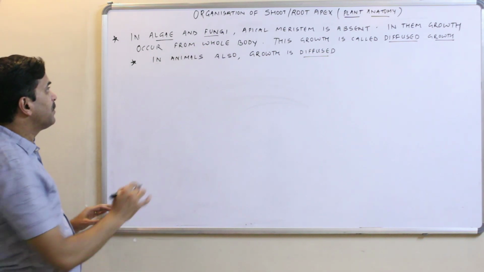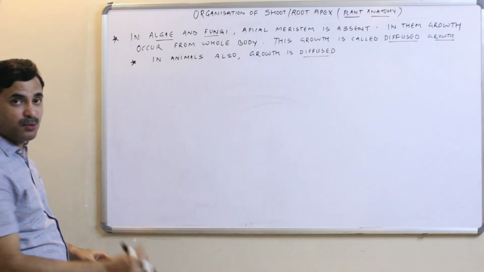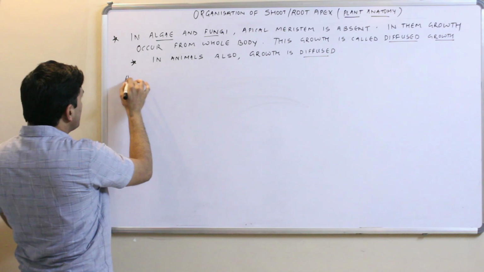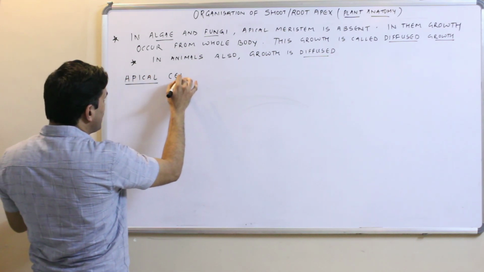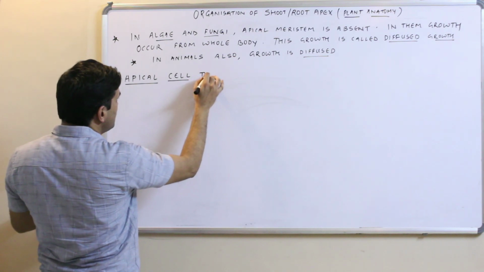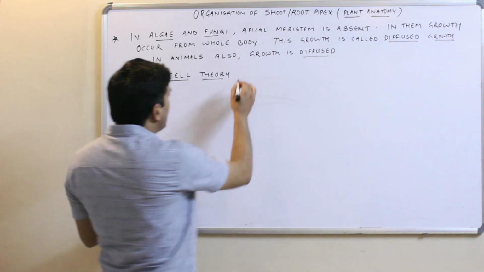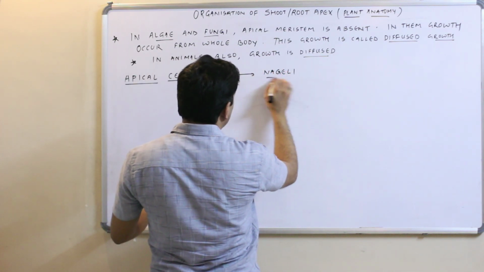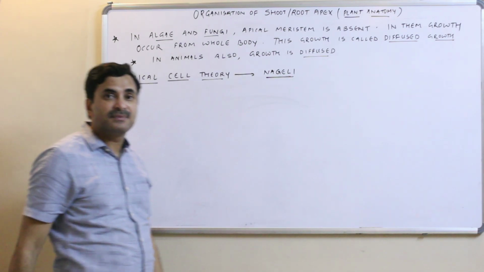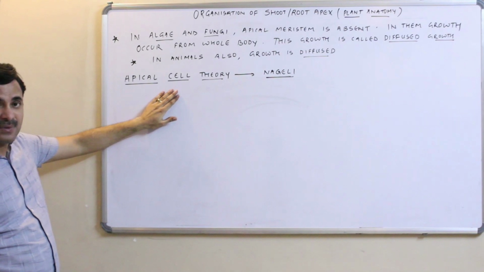Alright. Now, to study the organization of the shoot and the root apex, many theories are available, and out of that, the very first theory is the apical cell theory. This apical cell theory was given by a scientist known as Nageli.